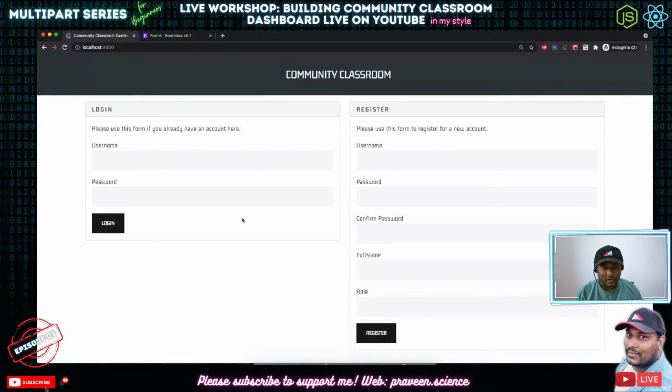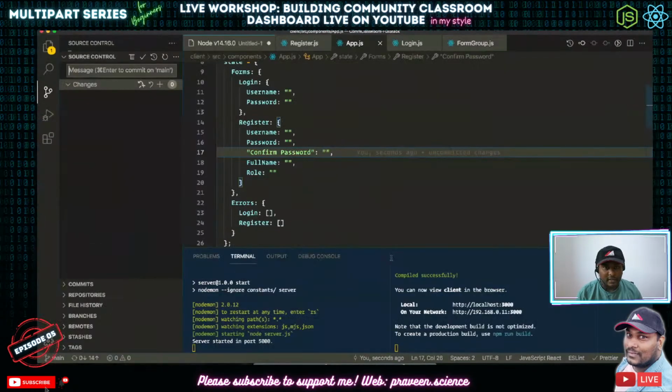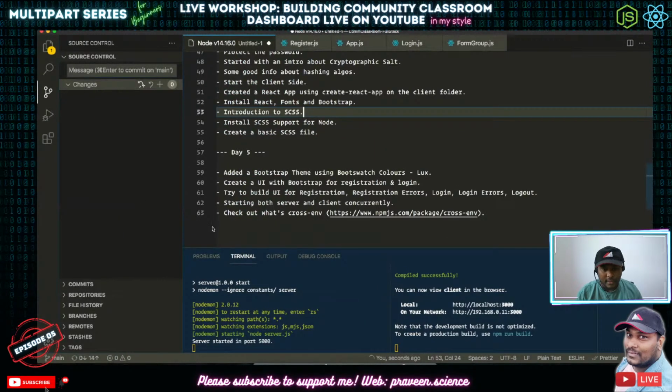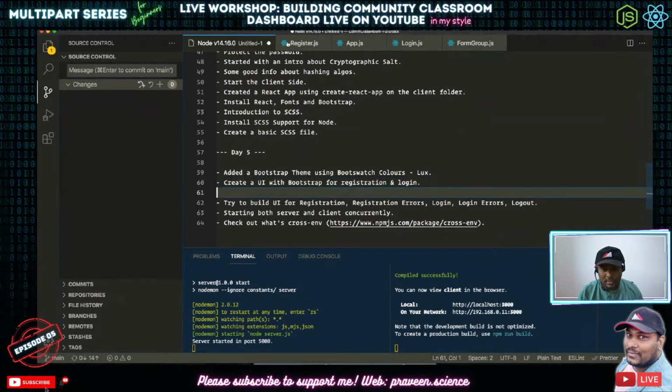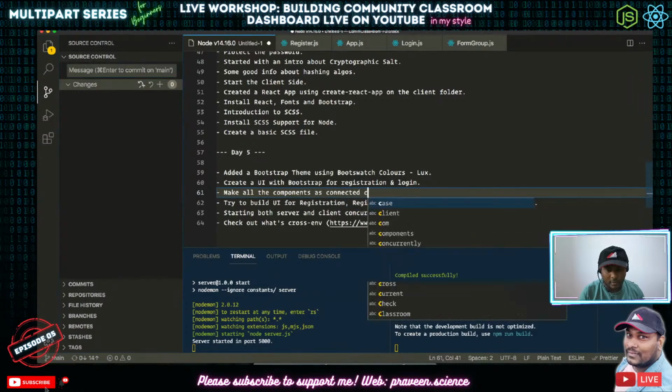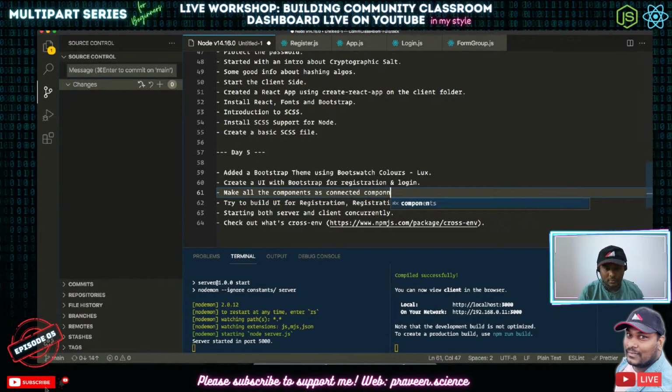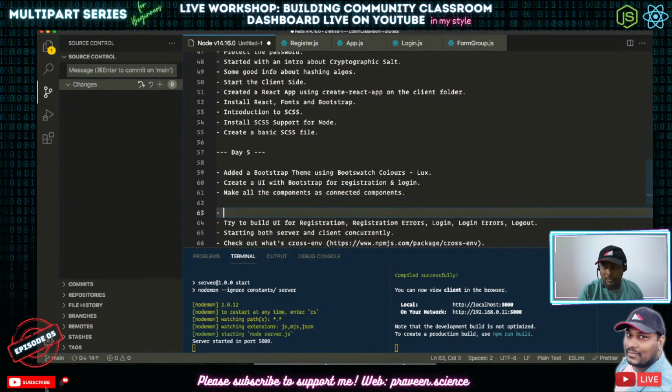So let's go ahead. So far we have got these things, but these are not connected components. So what have we got so far here? So we tried this one. Make all the components connected components, then create a submit handler for the forms. Okay, so let's have a quick look at the.